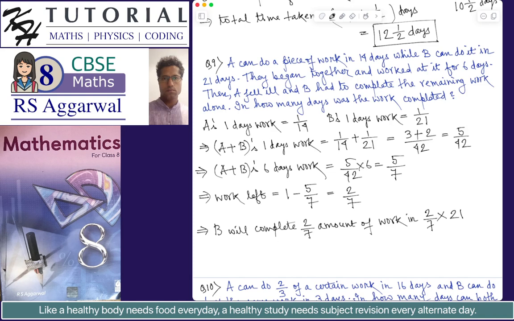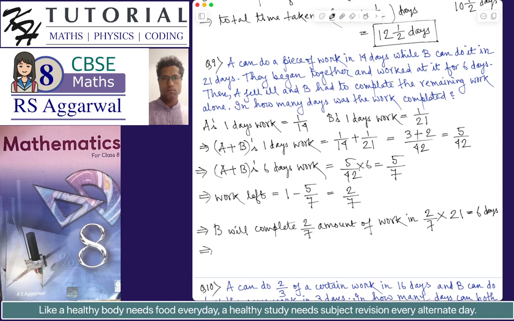So therefore, B can complete the work in 21 days, means the complete work, which is 1. So B can do 1 amount of work in 21 days. So therefore, B can do 2 by 7 amount of work in 2 by 7 multiplied by 21, which is 6 days. So the remaining work will be completed by B in 6 days.